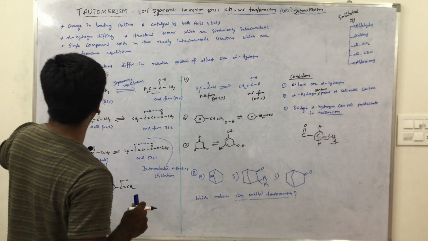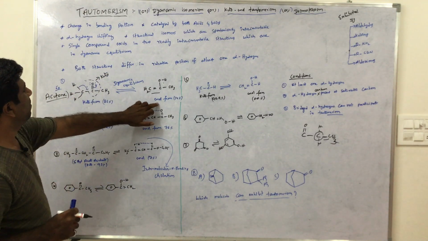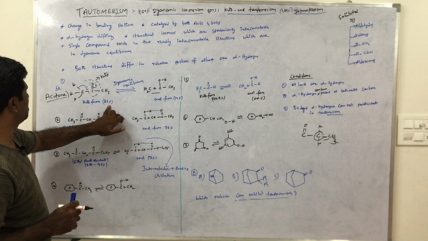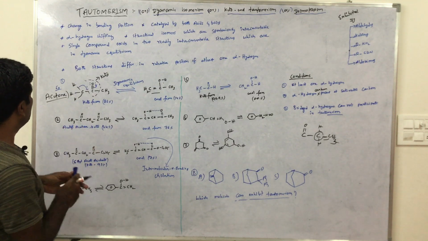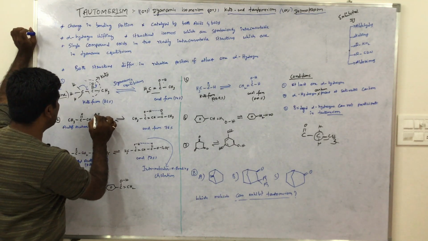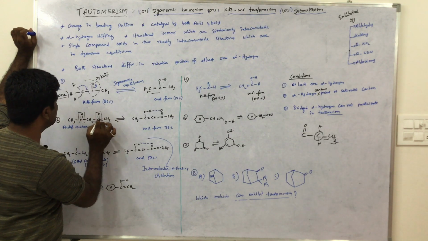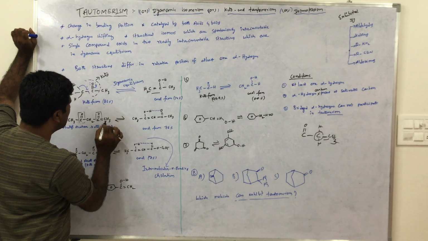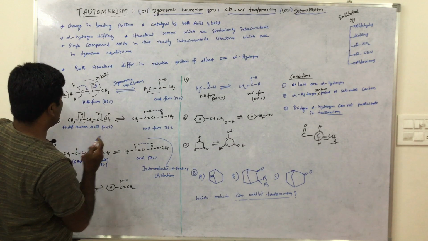Now the second example. The first example was acetone, where the enol form exists at 14% and the keto form at 86%. This is acetyl acetone. Here this is a keto compound. This is a keto group, and this is also a keto group.